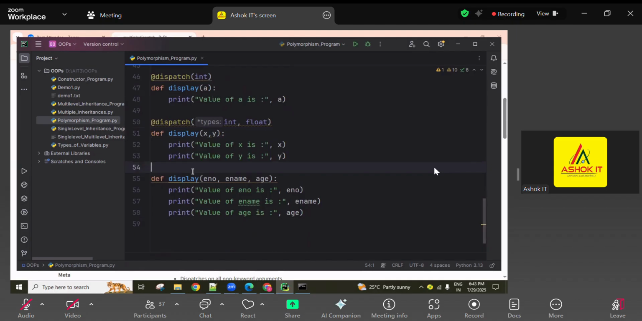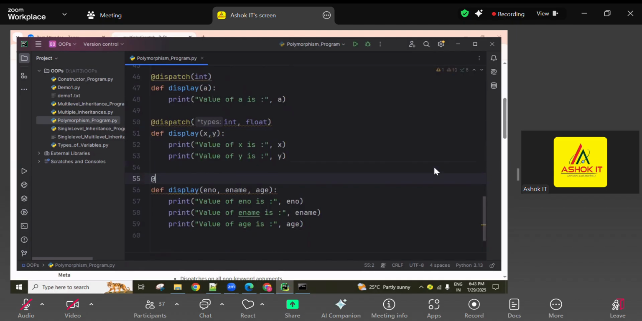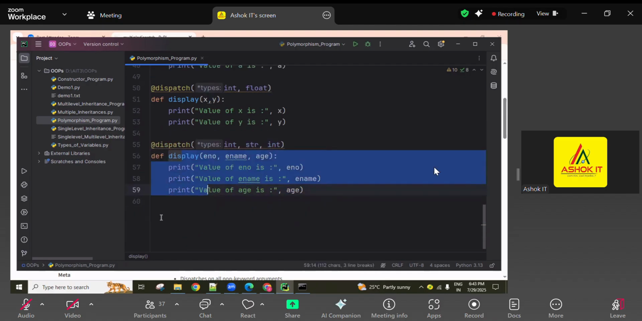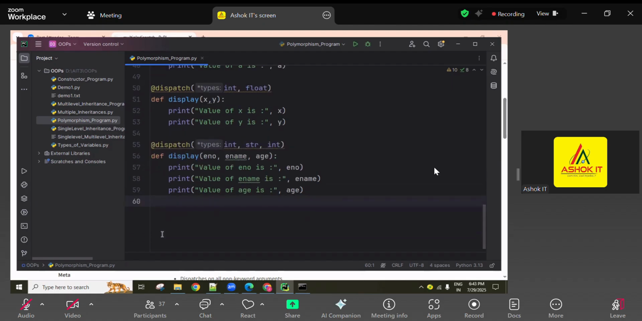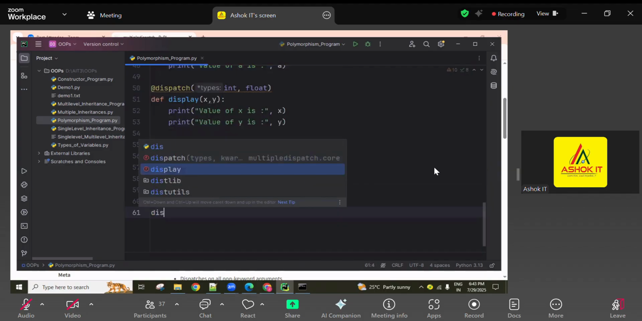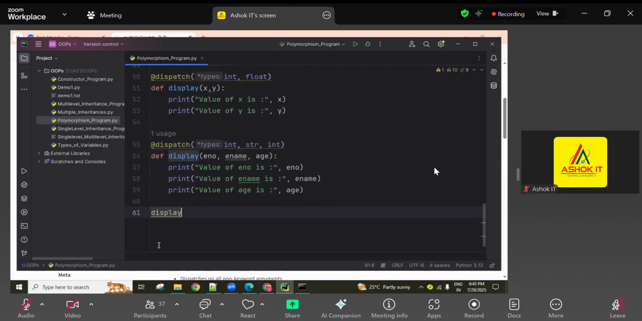Got it? And next here, @dispatch of int for employee number, I want str, a string, for employee name, and for age again int, I want, guys. So if I send int, string, int inputs while calling display, this third one is going to execute. Okay, so now all three are available in memory location. All three are available. Now check it. Display, just wait, guys.